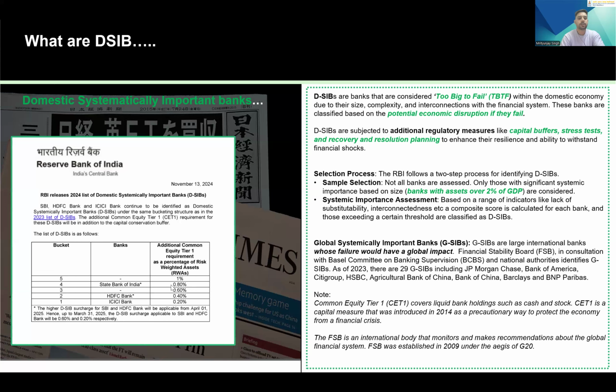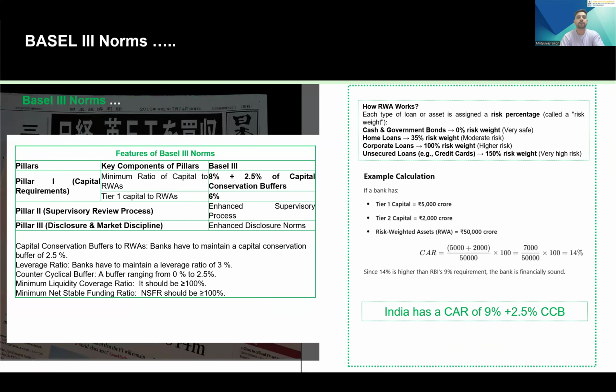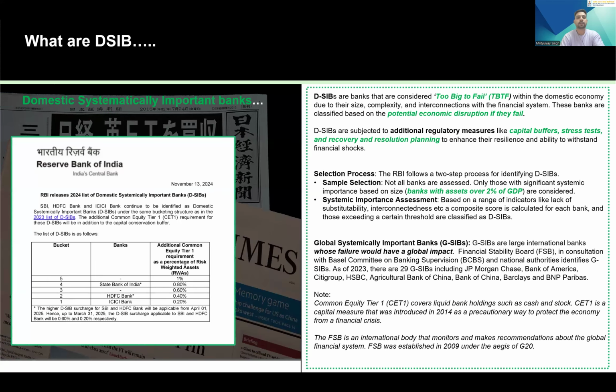As you can see here, the State Bank of India is kept in the fourth bucket, and HDFC Bank is kept in the second bucket. So they have to keep additional common equity tier 1 capital of around 0.40%, and ICICI Bank has to keep around 0.20%.